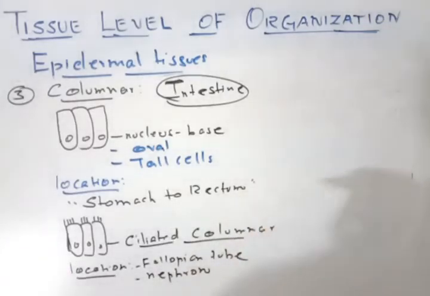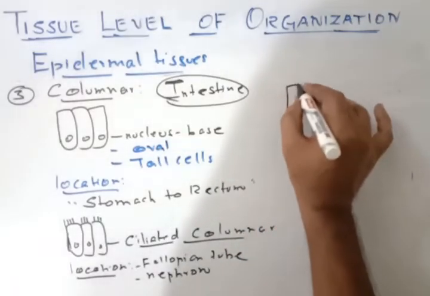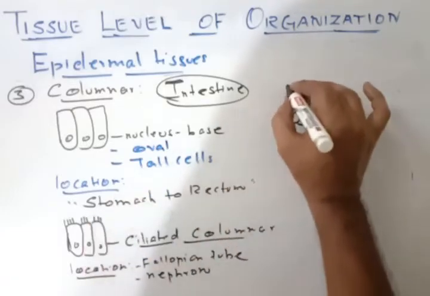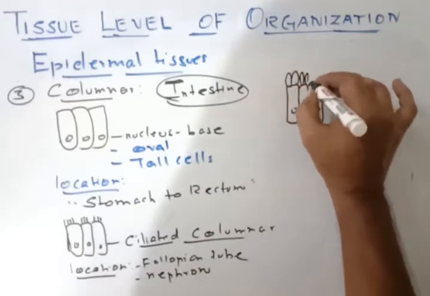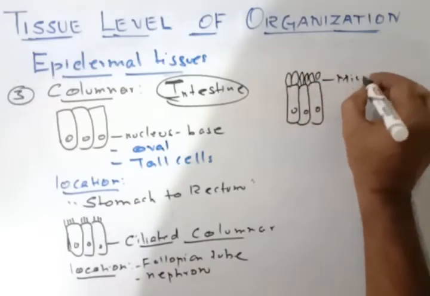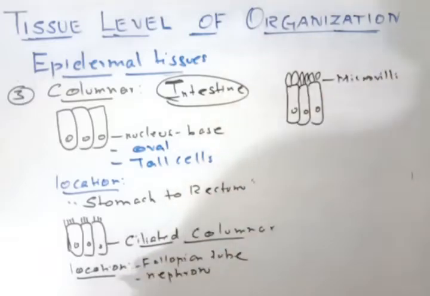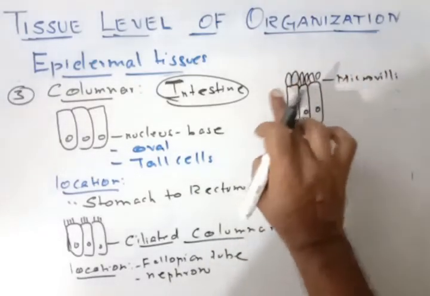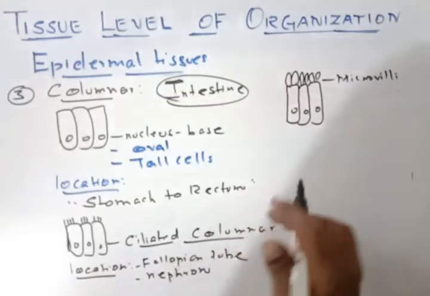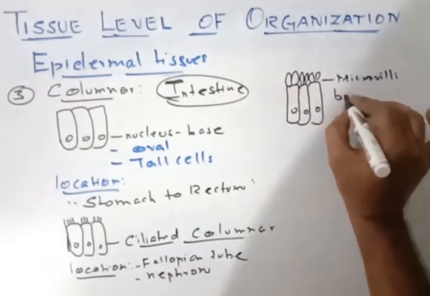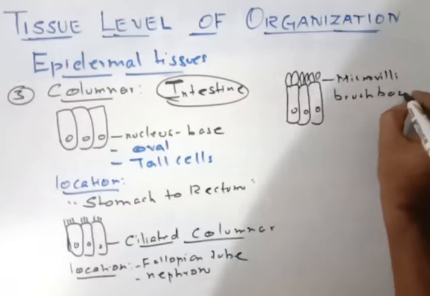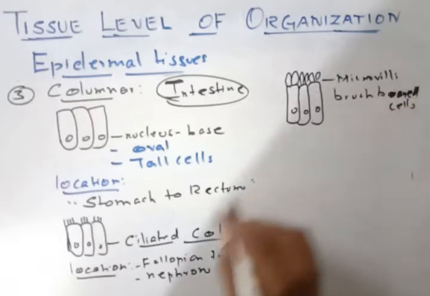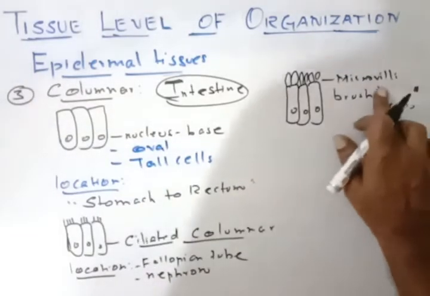Then second, even if it is having another structure like this, and instead of the cilia, if it is having finger-like structures like this, it is called the microvilli. Okay, finger-like structures, microvilli. On the apical, free surface you will find some finger-like projections. So this is called brush border cells. It looks like a brush border. Okay, so this cell is called brush border cells.